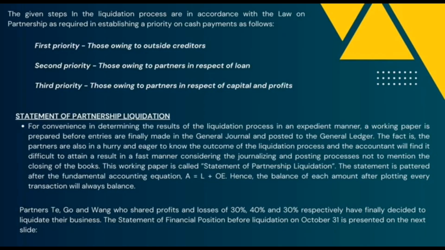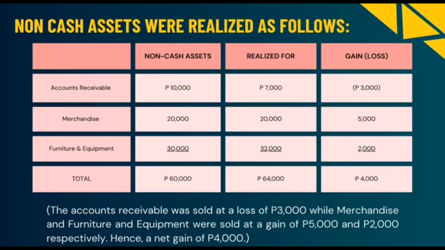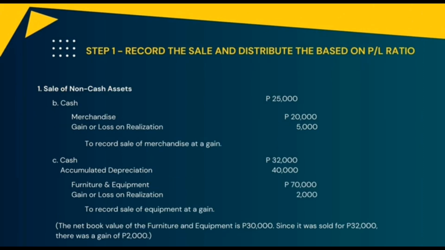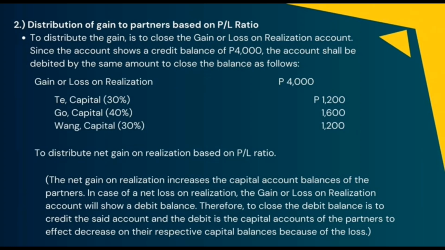Statement of Partnership Liquidation. Look at this table. Partnership Statement of Financial Position as of 31 October 28. Non-cash assets were realized as follows. Case 1, gain on realization. After posting these entries in their respective ledgers, all non-cash assets are with zero balances. Look at this table. Entries on the credit side of the gain or loss on realization account represent gain, while on the debit side, loss. Number 2, distribution of gain to partners based on PL ratio.